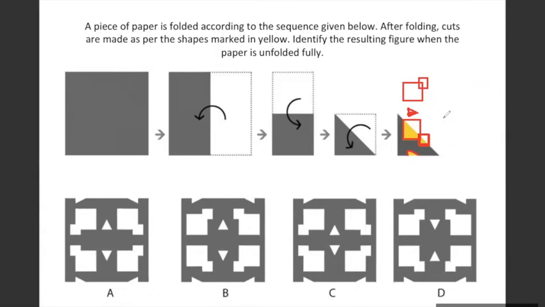Ma'am, but in the opened option there is no triangle. Firstly it is opening as a triangle, no? So it will be on the right side. Okay, sorry. I got what you're trying to say. Sorry, my mistake. Yes, thank you so much. Wait, let me draw it again. Sorry.